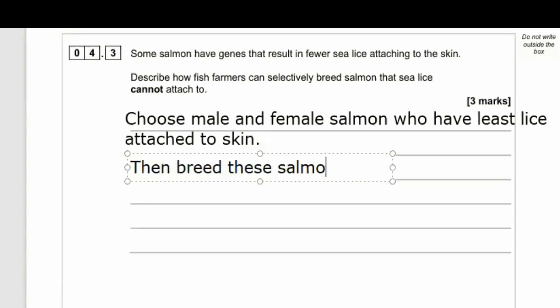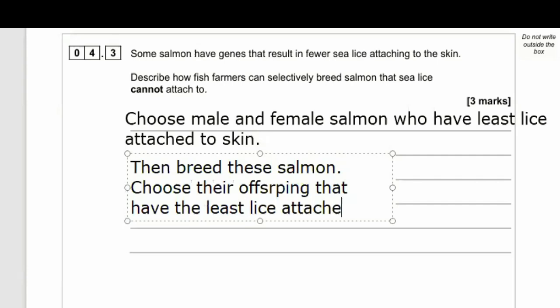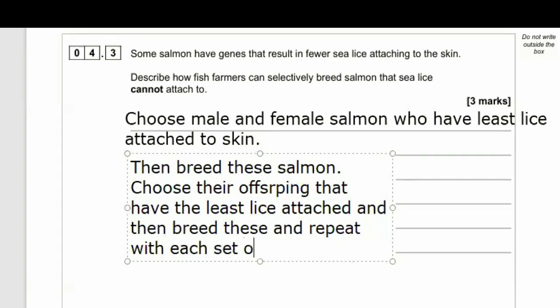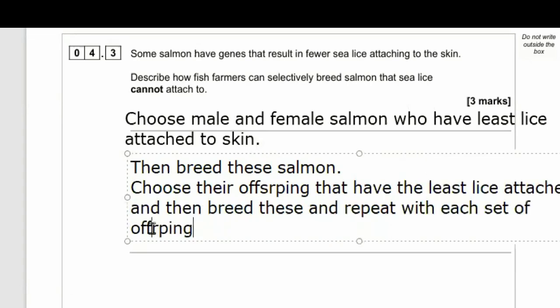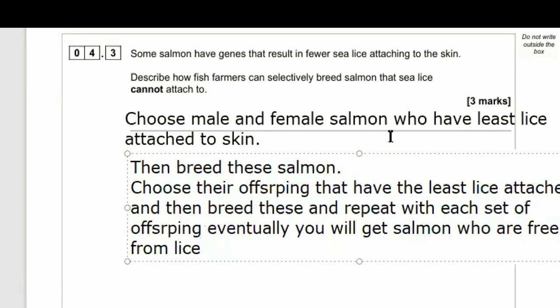You then take these male and female salmon and you breed them. And hopefully these salmon will produce some offspring who also don't have a lot of sea lice attached, suggesting that they have that beneficial gene, which gives them the beneficial characteristic. Now, you can't just do it once. You've got to then take those offspring and breed them again, and take their offspring that don't have sea lice attached and breed them again, and keep doing it until you produce a group of salmon that do not have any sea lice attached. Then you've been successful. Now, this might take many generations, maybe 5 or 6 or more generations to achieve.